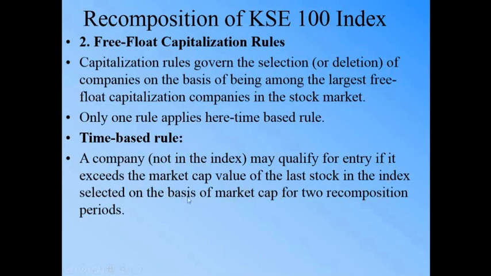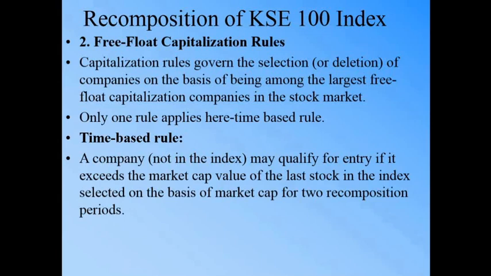So whichever company was the last, the 65th on the market capitalization basis, if any other company exceeds its value, that company may have been on the 66th position previously, or 67th or 80th, or even the 90th position, but it performed very well and became one of the companies that can now be 65th or 64th or 60th.